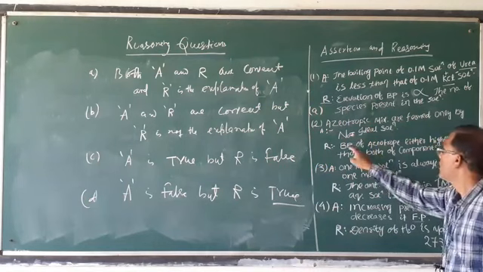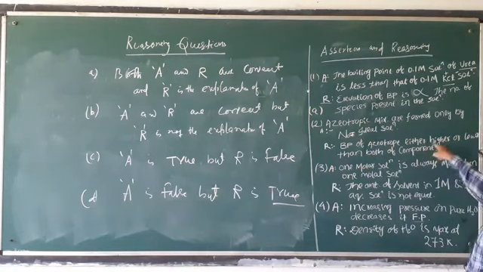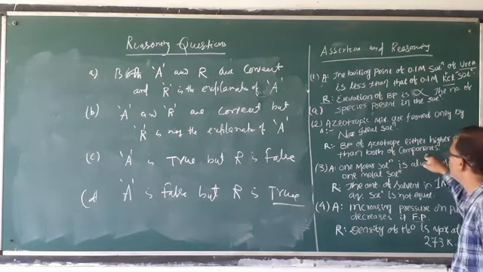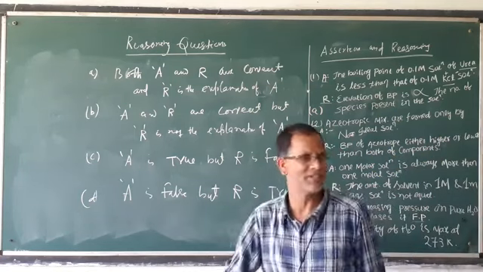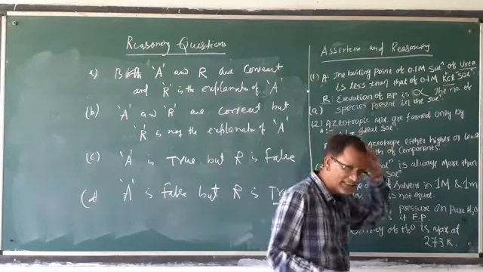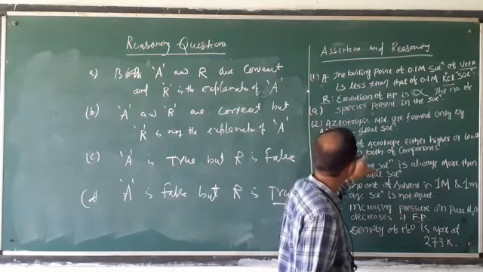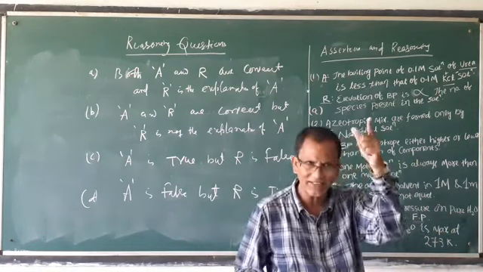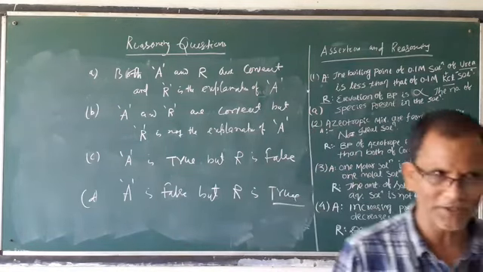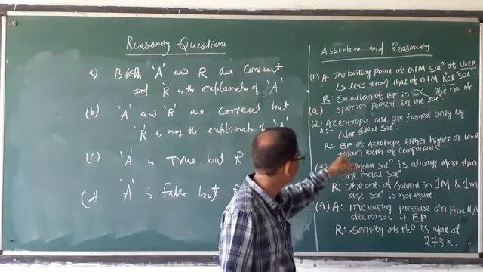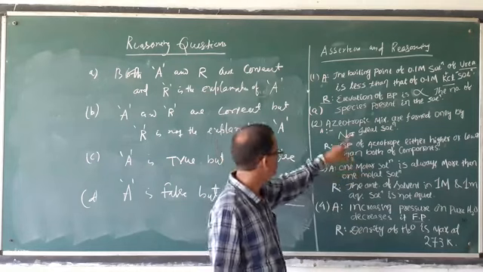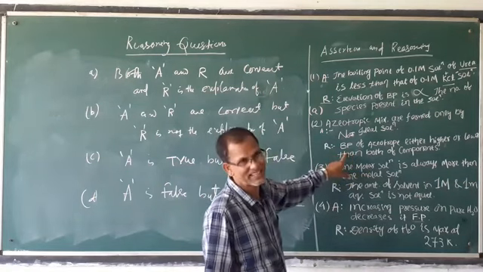The second: the boiling point of an azeotrope is either higher or lower than both of the components. You see, the boiling point of azeotropes either increases or decreases compared to both components. That is the correct explanation. Maybe a negative deviation, maybe a positive deviation. So maybe increase, maybe decrease. So it is also a correct statement.